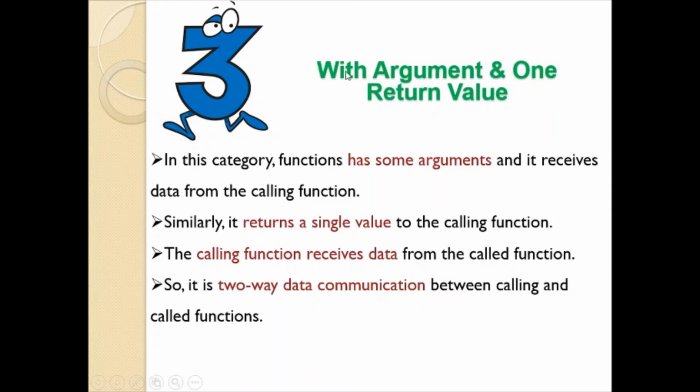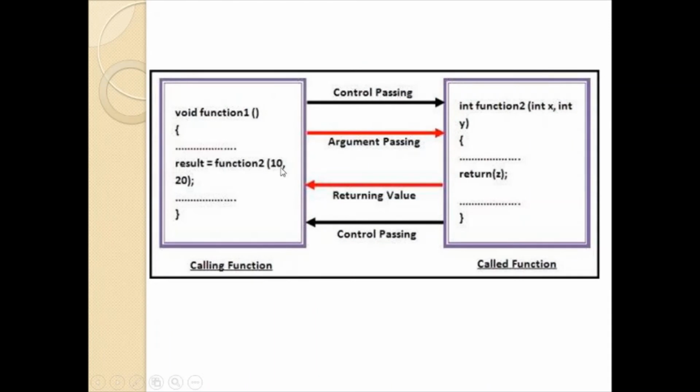So here, as you are passing arguments from the calling function to the called function and a value is returned back from the called function to the calling function, it is also called two-way data communication. So let us see how it is being done. Function 1 is calling function 2. As function 2 is returning a value, we have to store that value in some variable, that is represented here. This function is called along with passing the values 10 and 20.